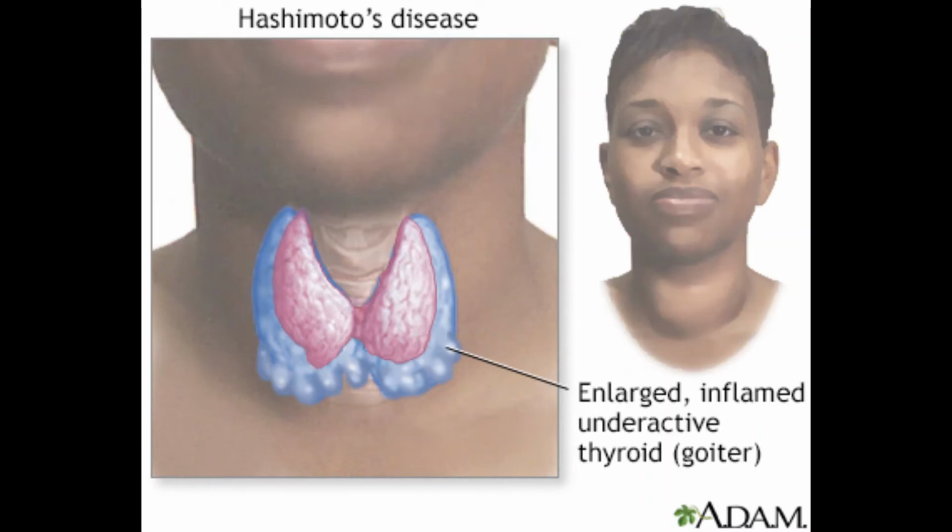The first one we're going to discuss is a goiter. Any enlargement of the thyroid gland is called a goiter. This enlargement can occur in puberty, during pregnancy, or in response to an iodine deficiency. Fun fact, that's why your salt is iodized. It has iodine in it.